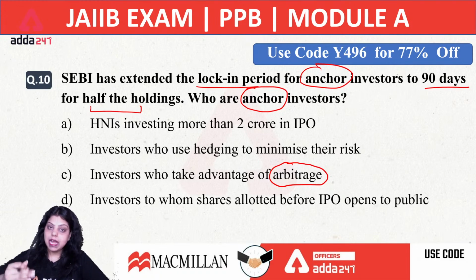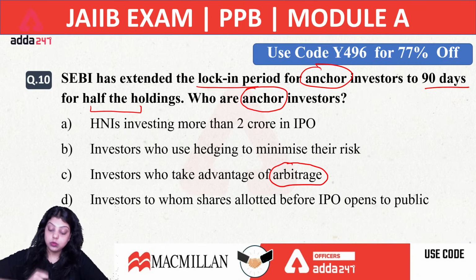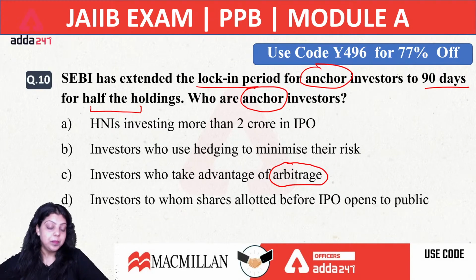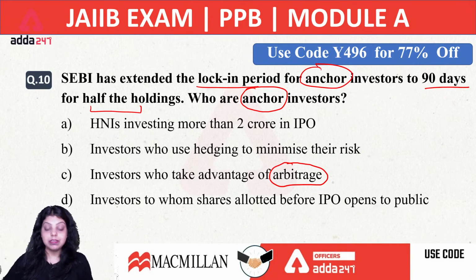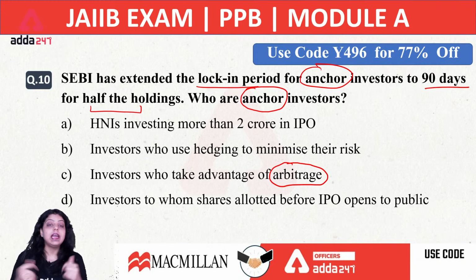So I purchased the share in the primary market, and as soon as the company is listed, I sold that share in the secondary market. I got the benefit of the price difference. I purchased at 500 rupees and sold at 1000 rupees. This price difference advantage is known as arbitrage.